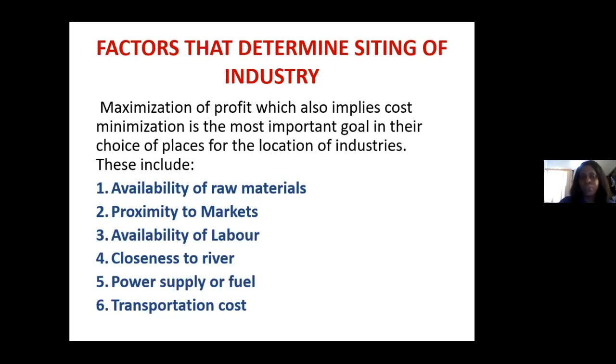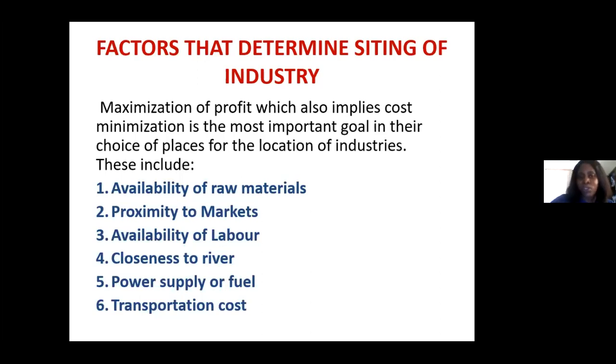Another one is power supply or fuel. So it should be closer towards the source of fuel or source of power. You have to consider the availability of power, because electricity is needed in operating the machines in the industry.